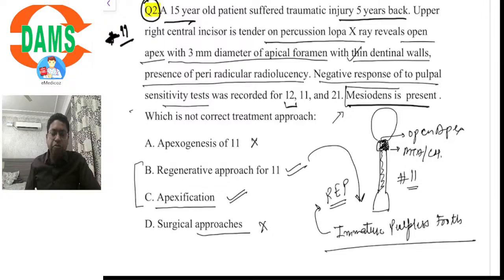So we are left with options B and C, and biologically based procedures like regenerative endodontic procedures are the most acceptable contemporary treatment for immature pulpless teeth. So the most suitable answer to this question would be option B. Okay.